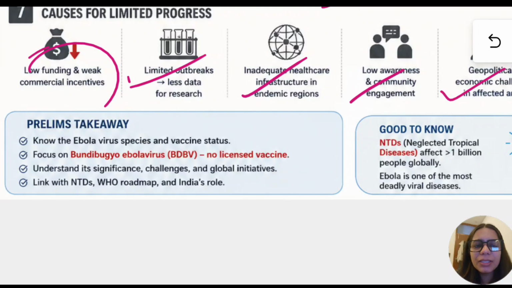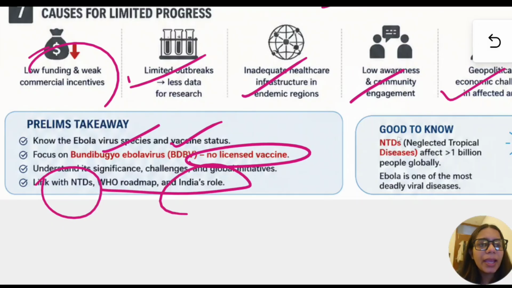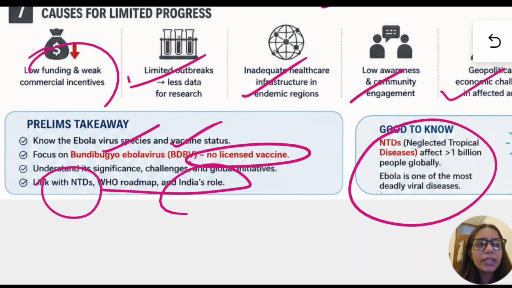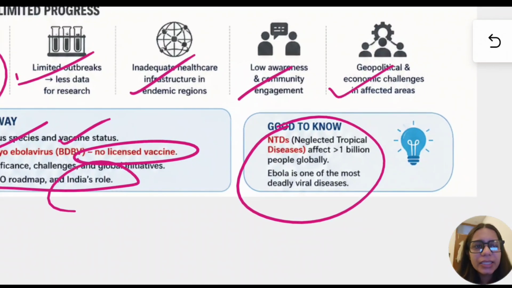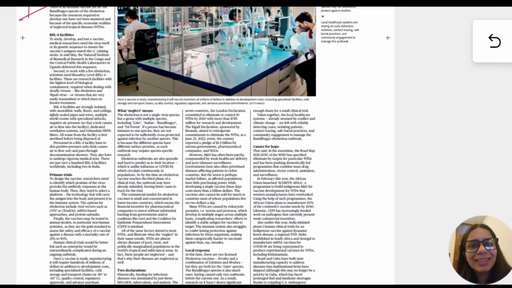Now, what are the prelims takeaways? That there is no licensed vaccine. We have to know the different species and their vaccine status. We have to link them with NTDs, the WHO roadmap, and India's role. Ebola is one of the deadly viral diseases among NTDs. NTDs, neglected tropical diseases, affect more than 1 billion people globally. Now, this was about the Ebola virus and its strain that is in the news, Bundibugyo.